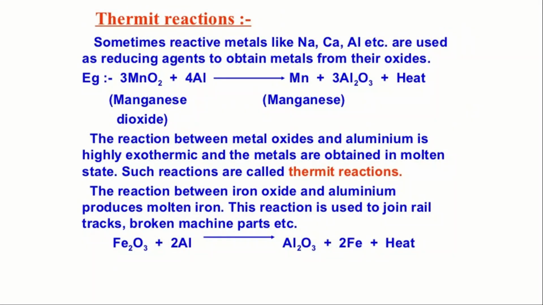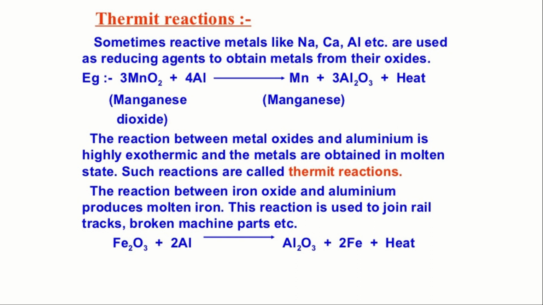Next is the thermit reaction. Sometimes reactive metals like sodium, calcium, aluminium, etc. are used as reducing agents to obtain metals from their oxides. The reaction between metal oxides and aluminium is highly exothermic. Exothermic means liberation of heat takes place, and the metals are obtained in molten state. Such a reaction is called a thermit reaction. Sometimes when extraction takes place from the oxide form, aluminium, sodium or calcium is required, which liberates a large amount of heat energy, and the product will be in the molten state. So this type of reaction is said to be a thermit reaction.